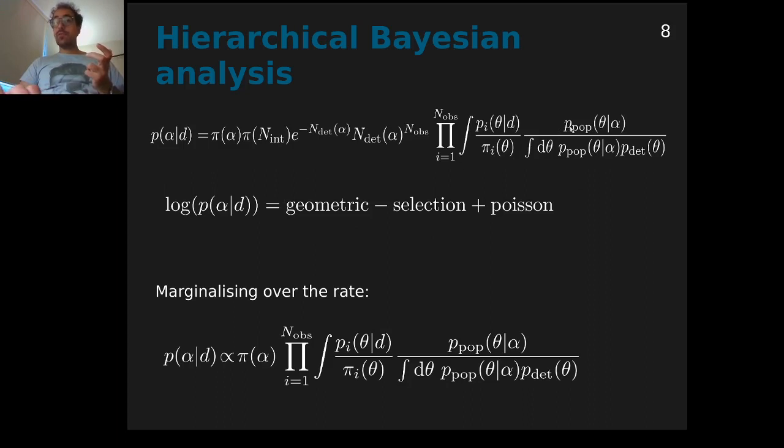The geometric one, which is the probability distribution function of our theoretical model, compares the observed dataset with the predictions of our model. The selection term accounts for the fact that not all the events are detectable, and the Poisson term accounts for the rates. But we'll be marginalizing over the rates, so we drop that term.